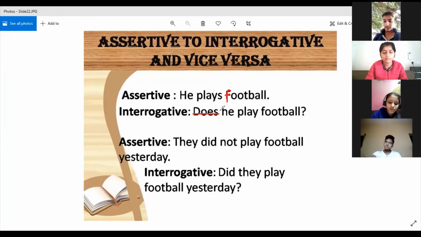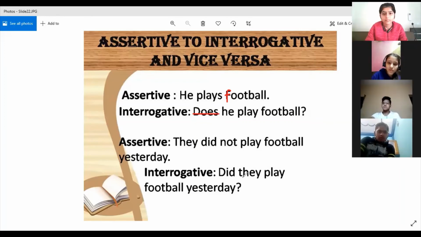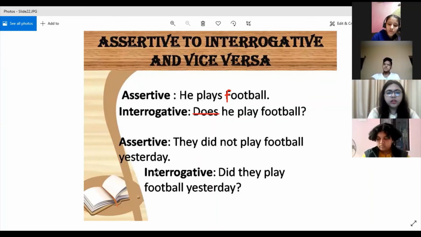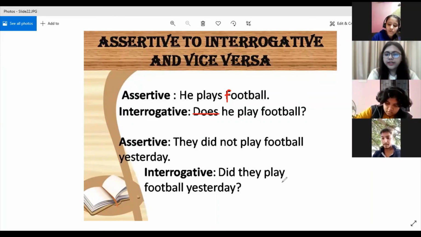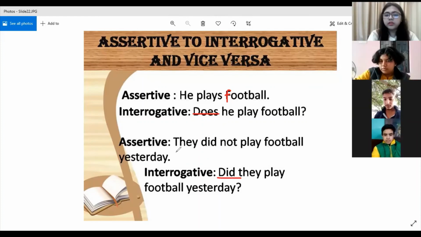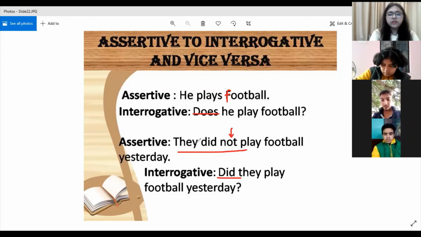Okay. Assume that it is written doesn't. Now next, they didn't play football yesterday. So here, did they play football yesterday? Why are we not using not over here? Because in the question, not is given already. The assertive sentence is negative in nature. That is why while transforming it into interrogative, we are not using the word not.